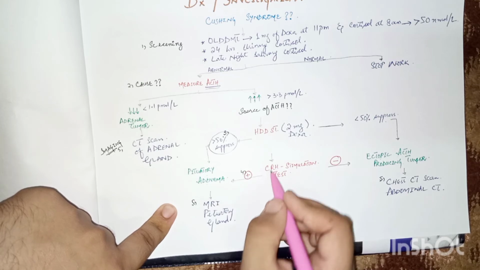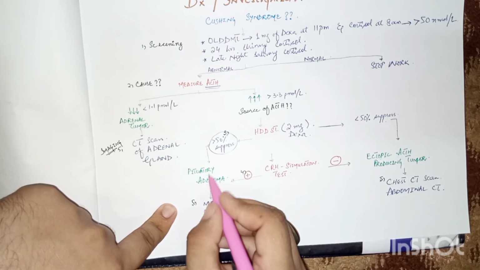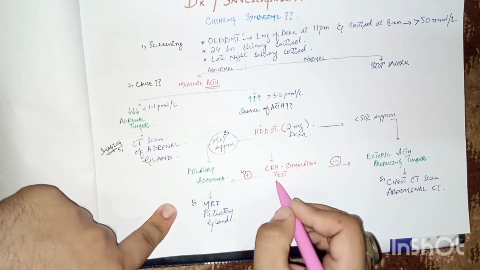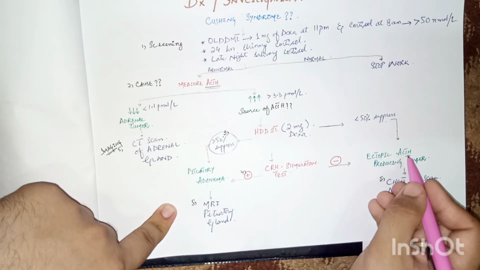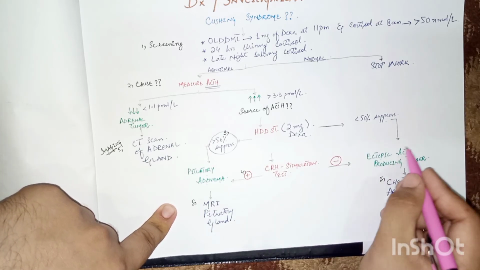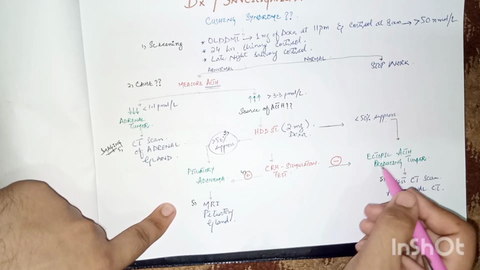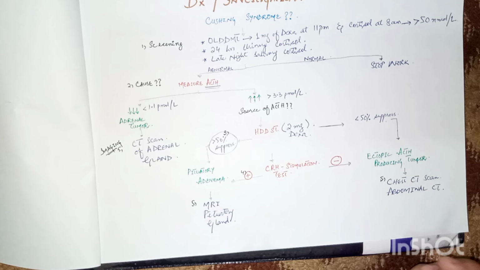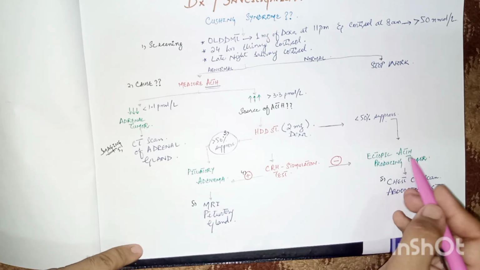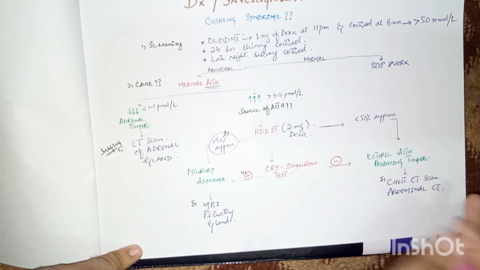If this is happening, it means that the result is positive and the cause is pituitary adenoma. But if there is no response, then the cause is an ectopic ACTH producing tumor, maybe small cell carcinoma of lung or a neuroendocrine tumor in the lungs, which is producing the excessive ACTH and which leads to increased cortisol levels.